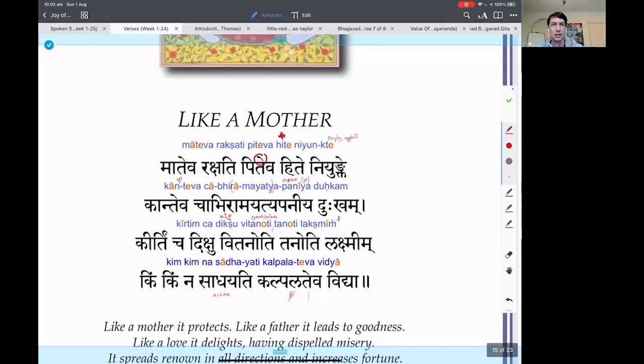Pita iva, hitam is a benefit. So hite, so like father, in benefit, ni yunkte. This is with a prefix, ni plus yunkte means he utilizes, he, she, or it utilizes, or employs, or appoints. So technically, it's like a father, it appoints or it utilizes in benefit.